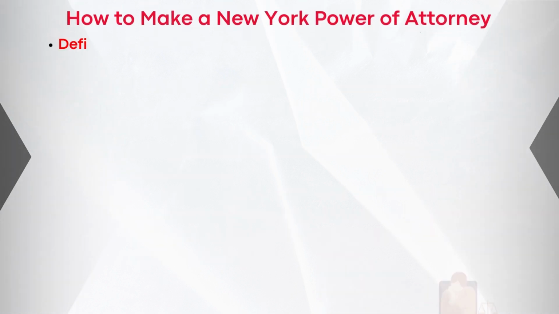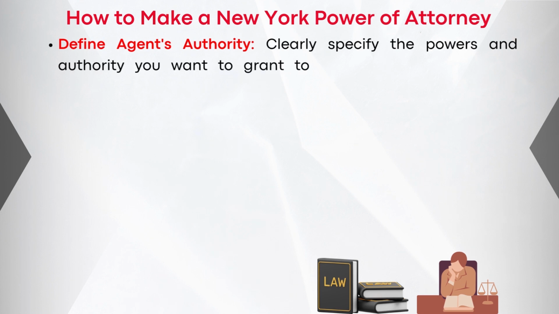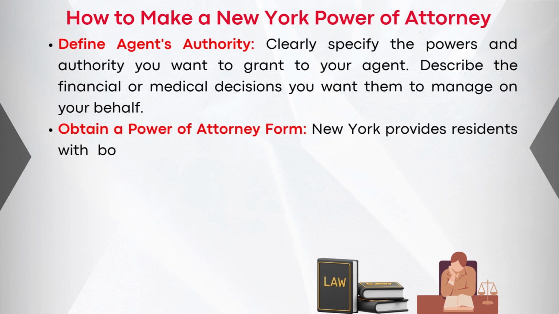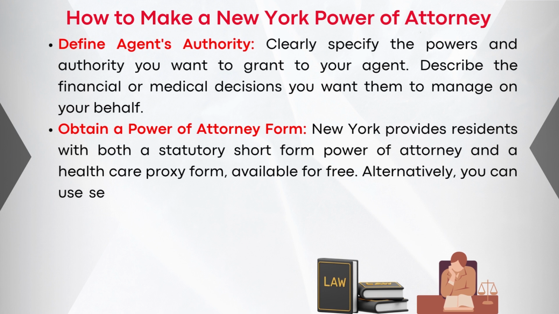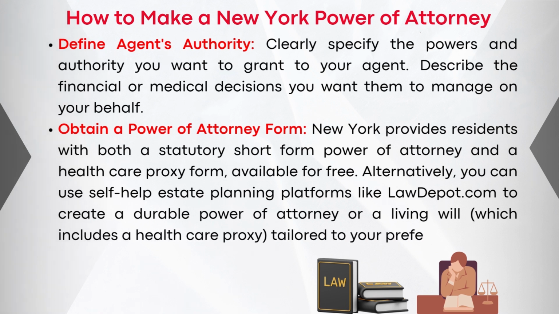Number 3, define agent's authority. Clearly specify the powers and authority you want to grant to your agent. Describe the financial or medical decisions you want them to manage on your behalf. Number 4, obtain a power of attorney form. New York provides residents with both a statutory short form power of attorney and a healthcare proxy form available for free. Alternatively, you can use self-help estate planning platforms like lawdepot.com to create a durable power of attorney or a living will, which includes a healthcare proxy tailored to your preferences.